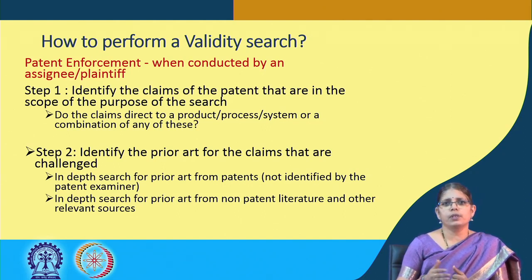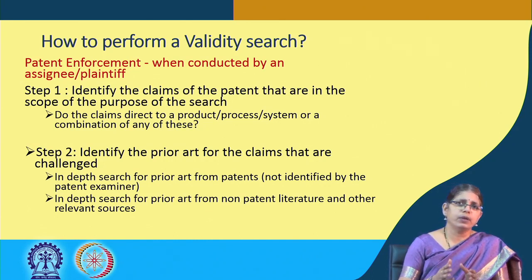So, what are the steps that are involved in the validity search? First step is actually identifying the claims of the patent which are at issue or which need to be relooked at. So, identifying the claims is the first step.